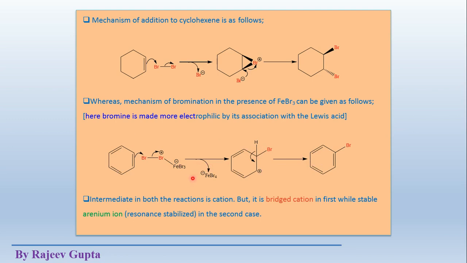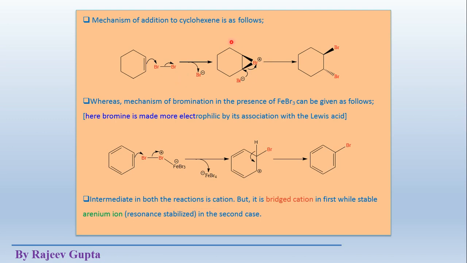First step is addition step and second step is elimination step. So combinedly both are called as substitution. So here addition does not take place, here substitution takes place. Intermediate in both the reactions is cation.